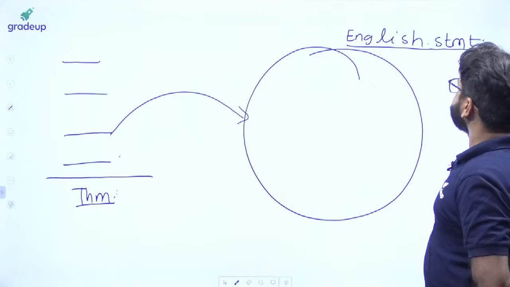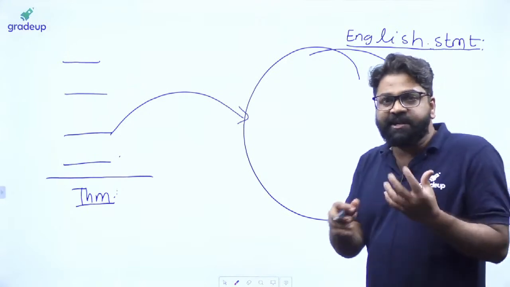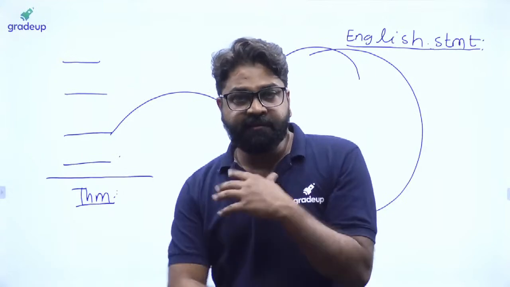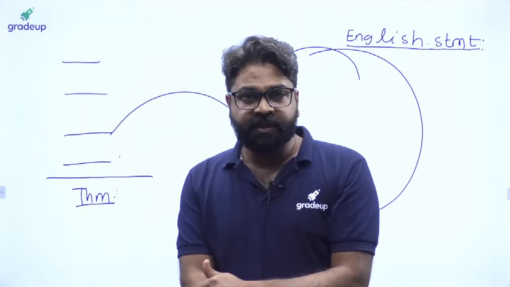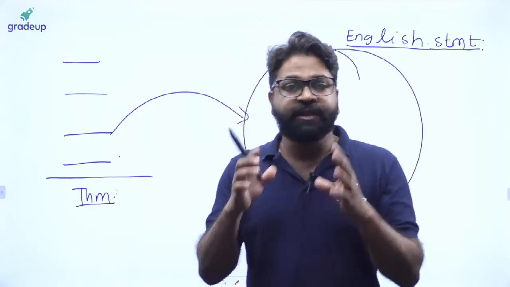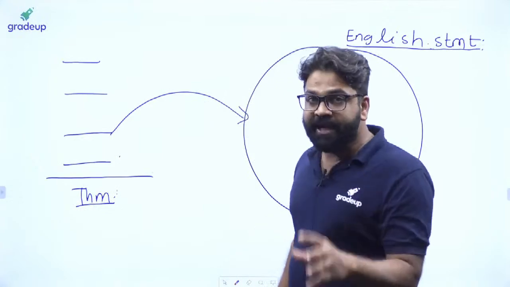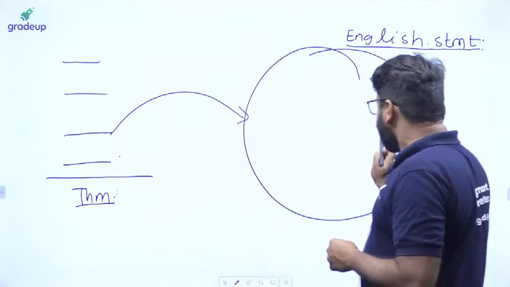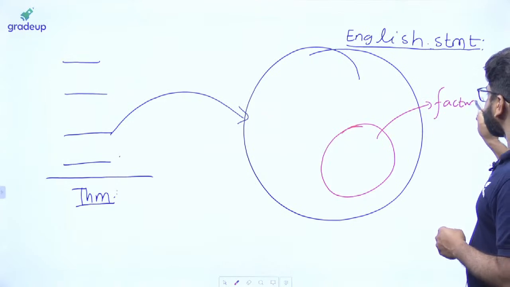Here you will be having a set of English statements. But again, in a set of English statements, there are certain different types of statements: ordering statements, questioning statements, exclamatory statements, imperative statements. But we don't take all the types of statements in order to prove the theorems. We are taking a selected type of statements, and that type of statements that comes from English statements are called a factual statement.